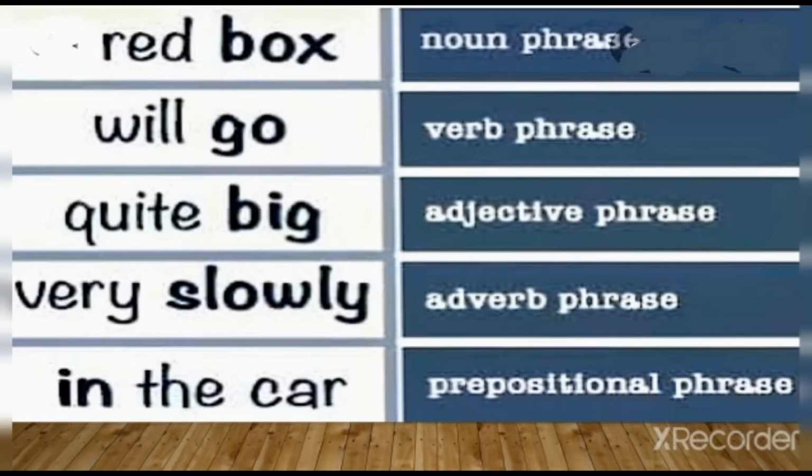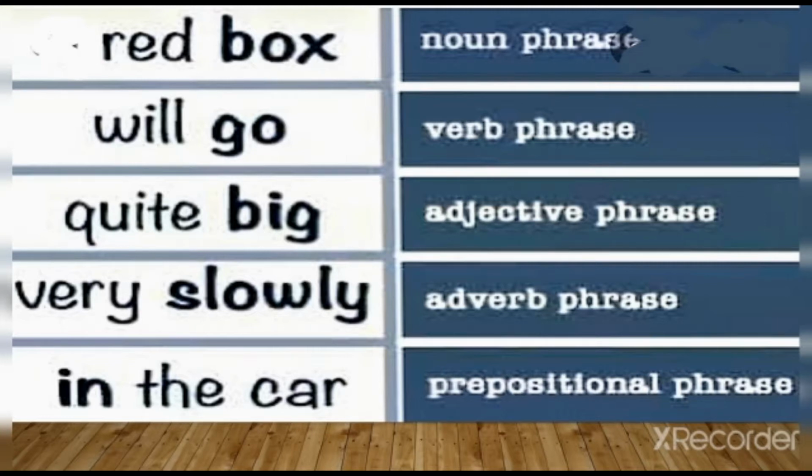Okay students, the types of phrases. First one is a noun phrase. Here you can see the noun is box, whereas red box is a noun phrase because the word red is emphasizing more and it's giving more information about that noun, that is box. Second one is the verb phrase. Like you can see, we are using the verb will with this phrase.